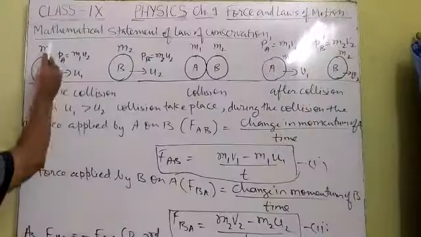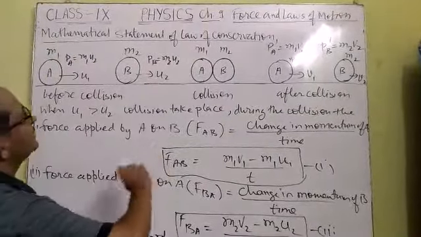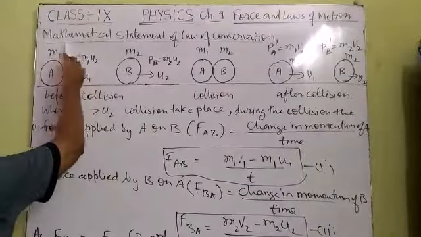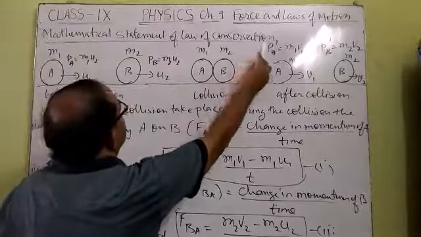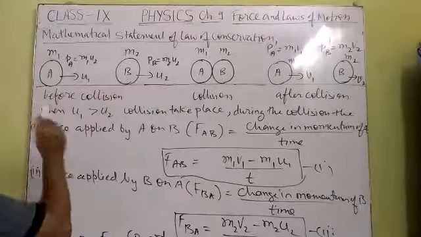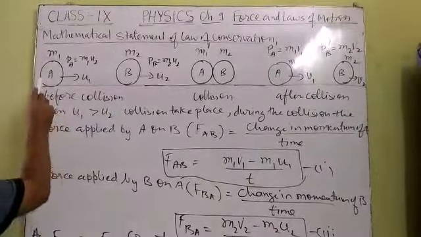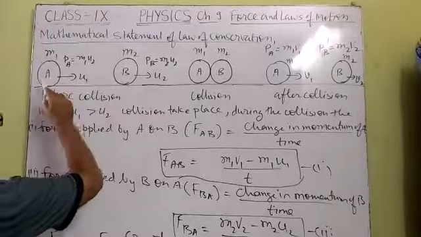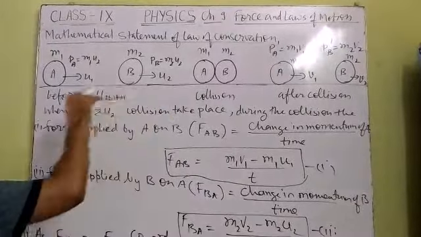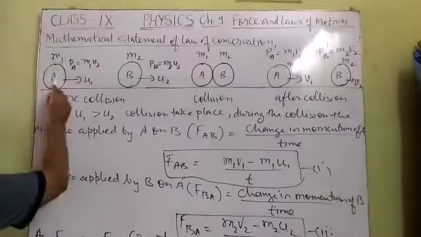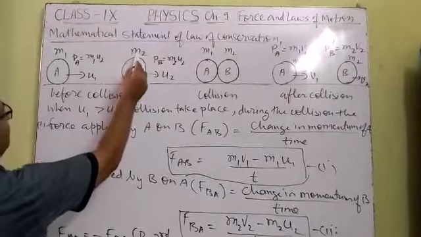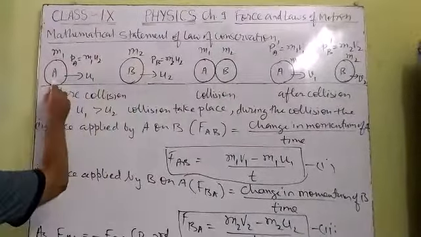Let us verify the law of conservation of momentum, or we can say we shall derive a mathematical statement for the law of conservation. Now consider the situation. Two balls A and B are rolling on a horizontal, frictionless plane. The ball A has mass m1, the ball B has mass m2. A is moving with initial velocity u1, B is moving with initial velocity u2.